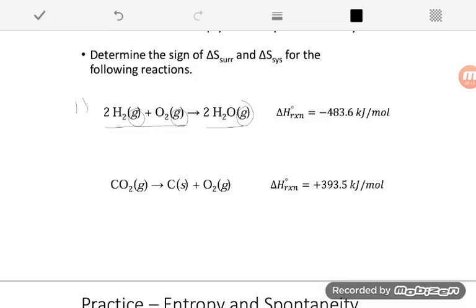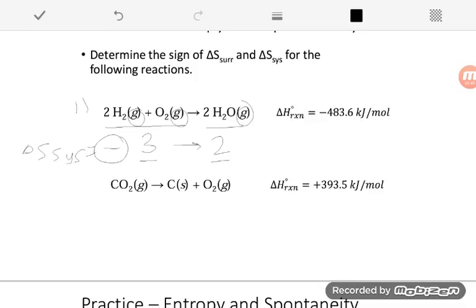So here on the reactant side, we have 3 molecules, and on the product side, we only have 2. So if we're making fewer molecules, we're creating a more ordered system, and that means the entropy for my system is decreasing. The more ordered something is, the lower its entropy. So if we're going from a less ordered to a more ordered state, that's going to be a negative entropy change. My entropy is decreasing there.